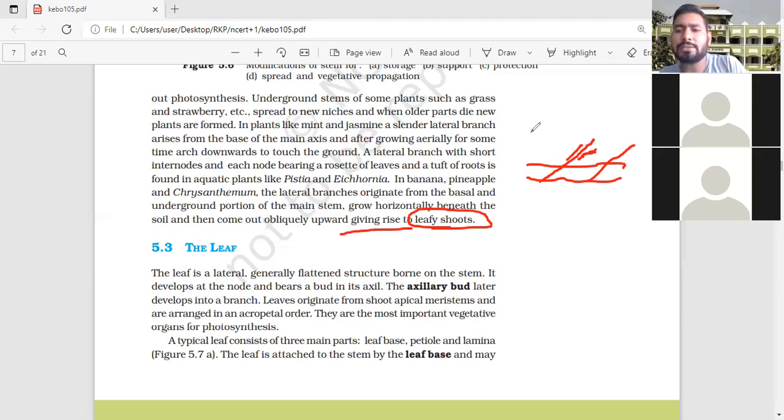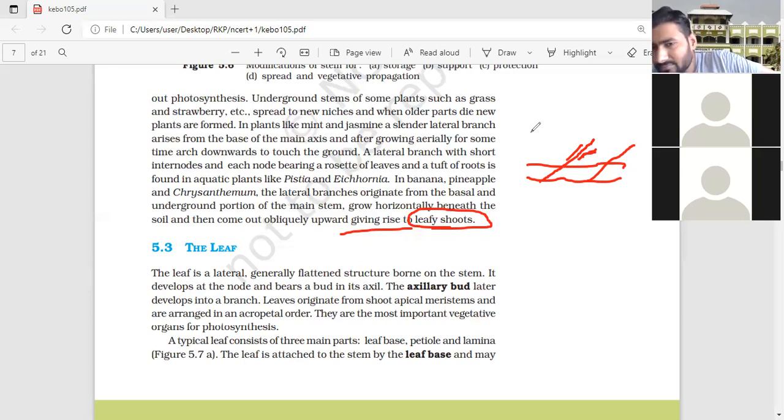So this is the overall story about the modification of stem. Three types of modification we have studied: underground, subaerial, aerial. Underground, that is the rhizome, tuber and bulb, and colocasia. These are also called corm. Clear? Colocasia and Amorphophallus are known as the corm, C-O-R-M.